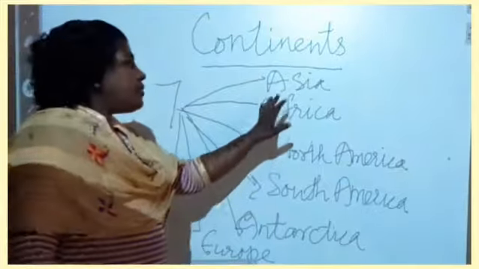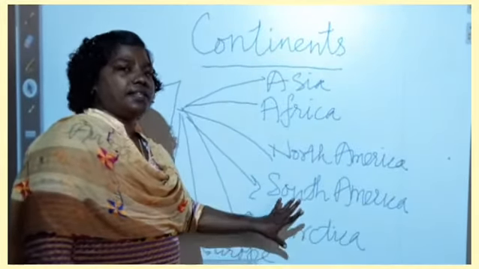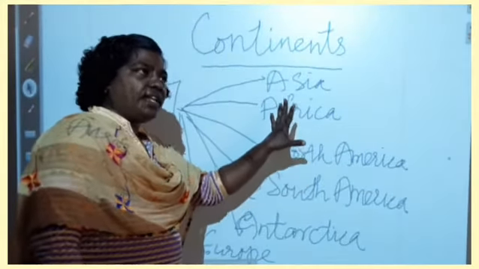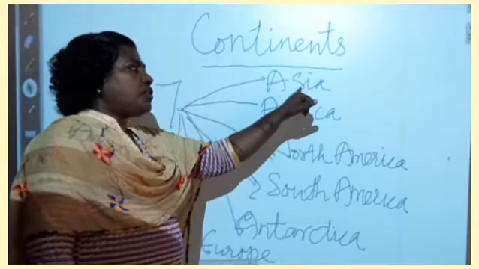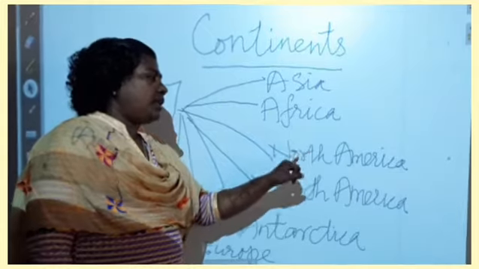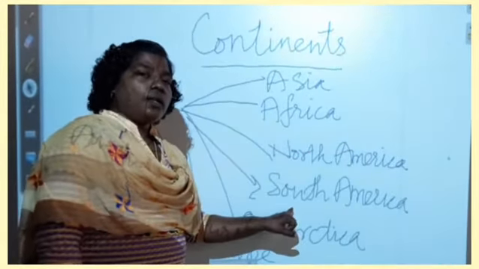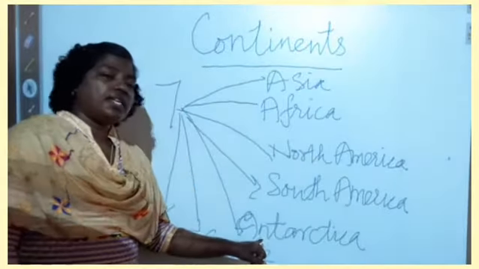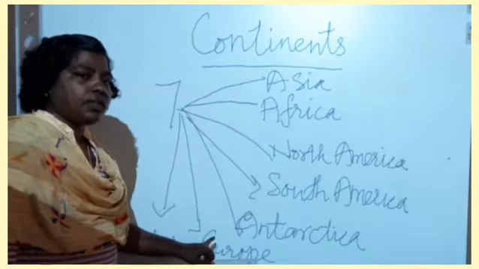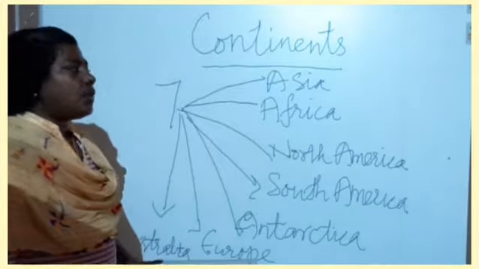So now we are going to see these continents. I have written the continents based on the size of their land mass. Asia is the biggest continent. Africa is the second largest continent. North America is the third largest, and South America is the fourth largest. Antarctica is the fifth largest, Europe is the sixth largest, and Australia is the last, the smallest continent.